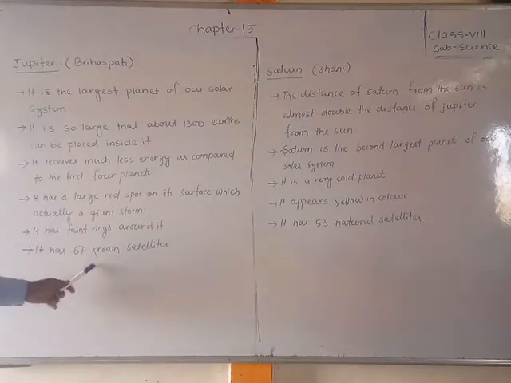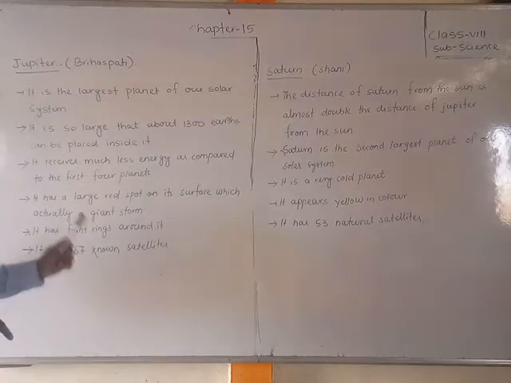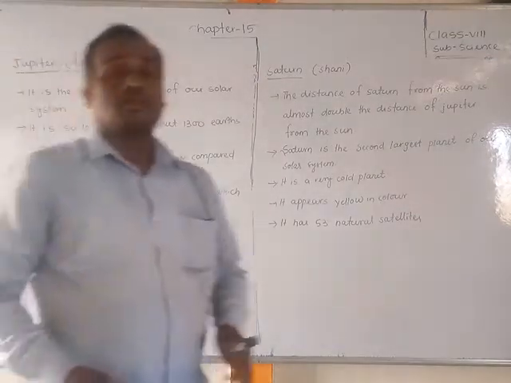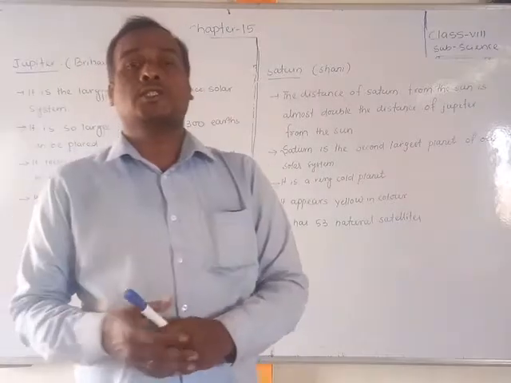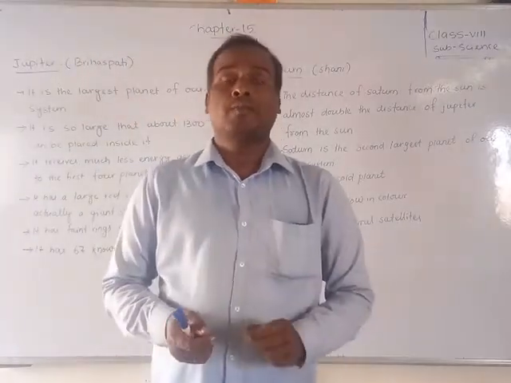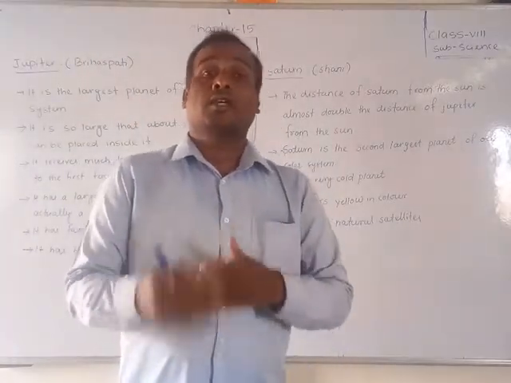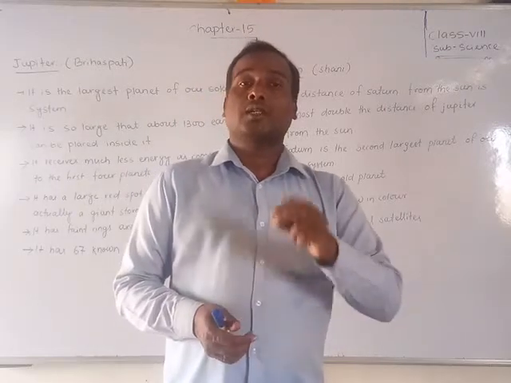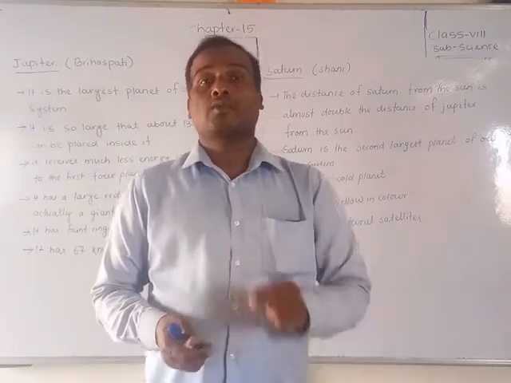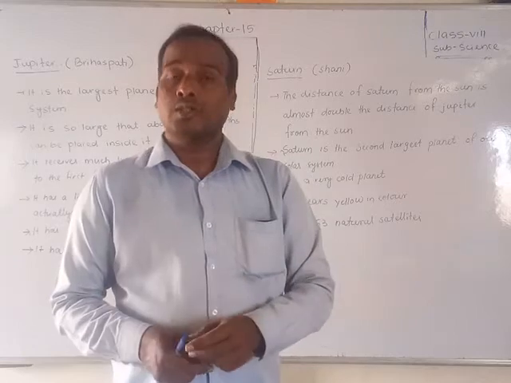It has 67 known satellites. How many satellites are there? The highest, 67 known satellites. Till today, scientists have discovered that 67 satellites are revolving around Jupiter. So there are 67 natural moons of Jupiter.